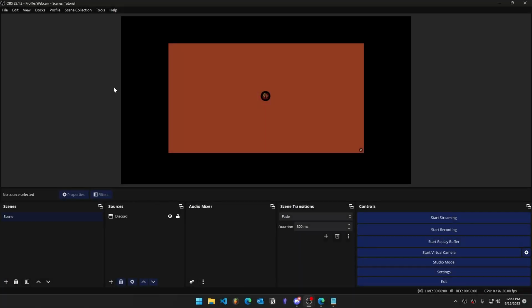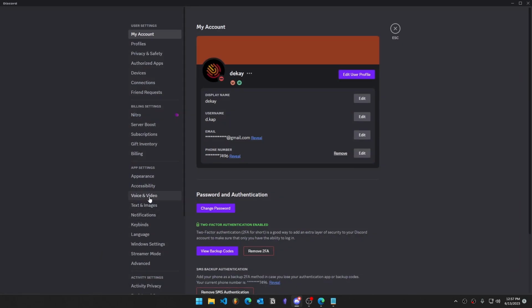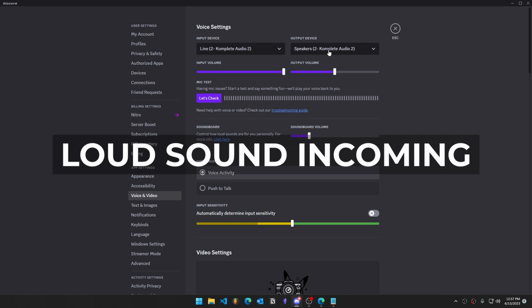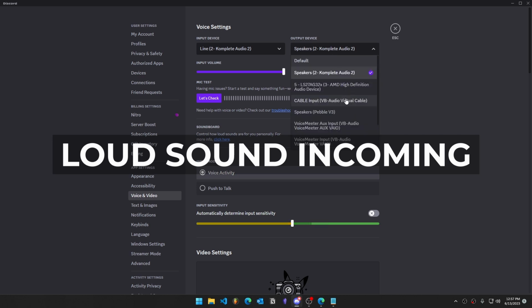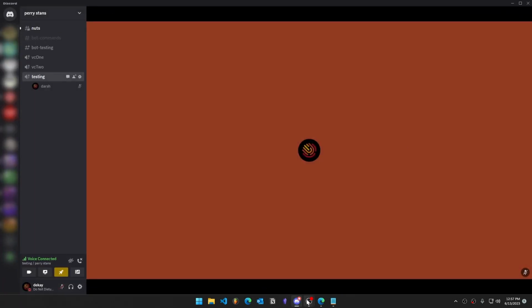Method 1. In order to implement method 1, follow along with me. First, open Discord, go to your settings, go to voice and video, change your input device to your microphone, and leave output device as cable input. Once cable input is selected, you can leave Discord and open OBS.